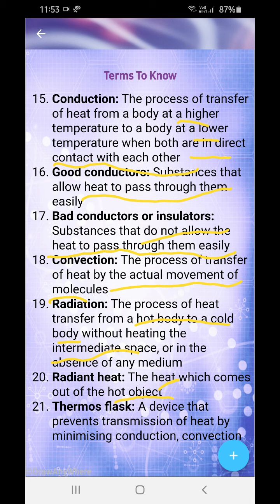The heat which comes out from a hot object. Okay, radiation. Okay,